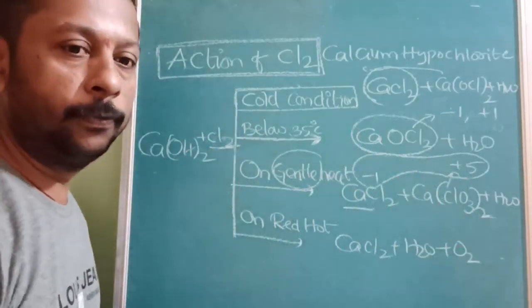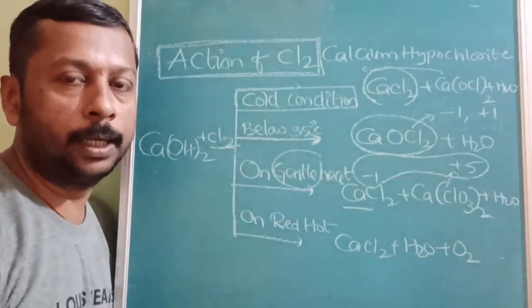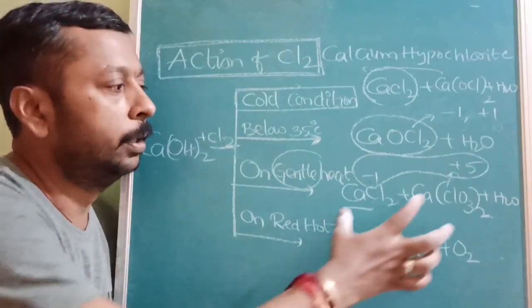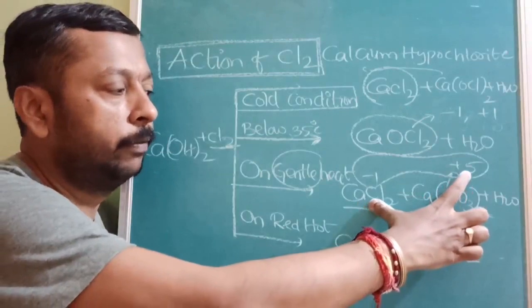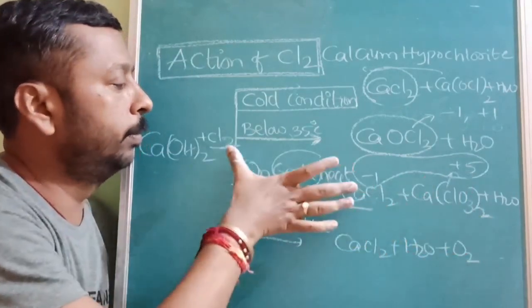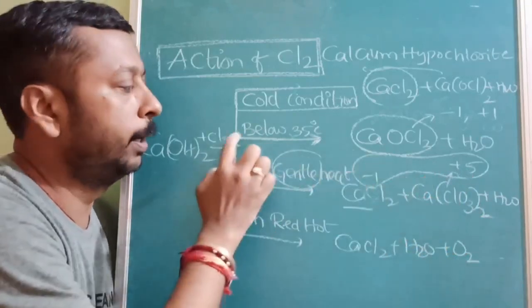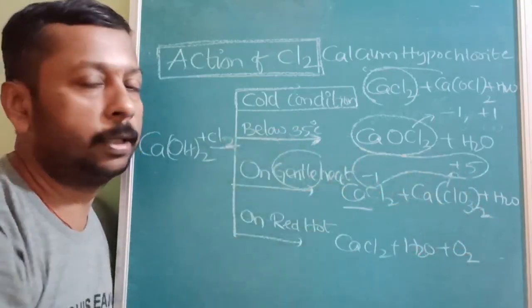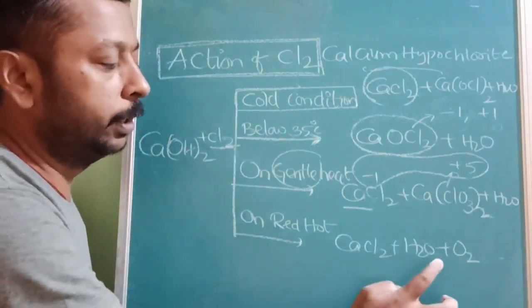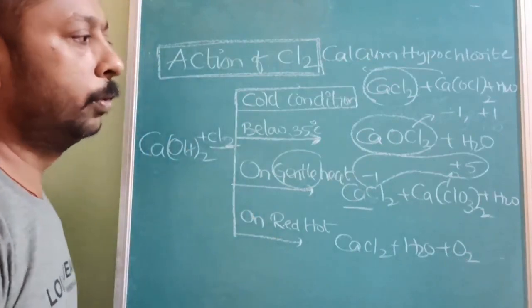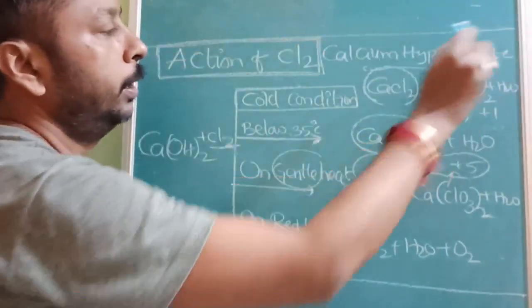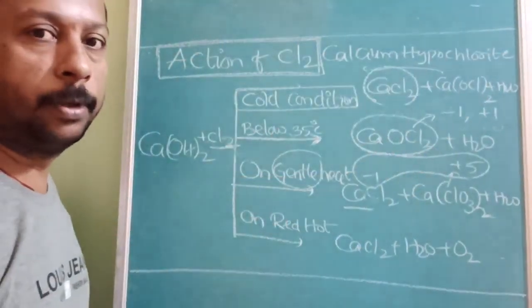Understood? So before answering, you have to understand what the question is. The oxidation number of chlorine in the products will range from minus 1 to plus 5. For the reactant, the minimum difference will be 1, and the maximum difference between the reactant and product will be 5. Next, red hot: it is very simple, CaCl2 plus H2O plus O2. Note down this condition-wise reaction, very important, the most important reaction of calcium hydroxide.